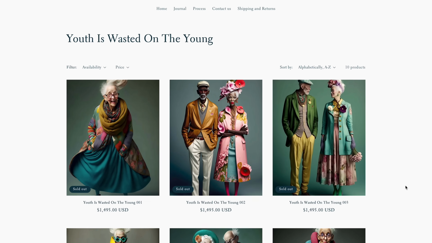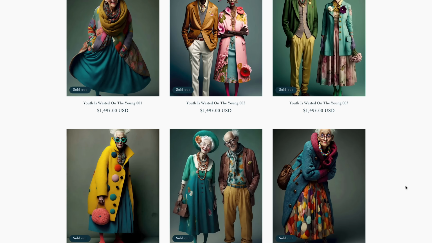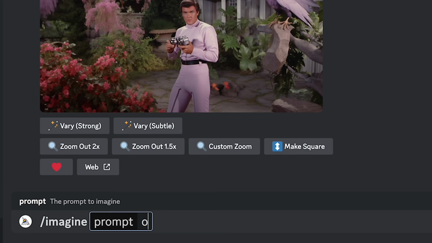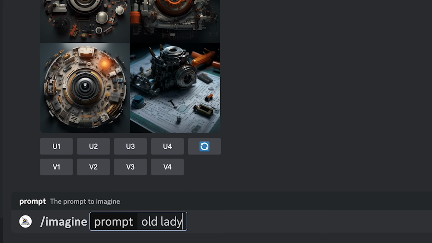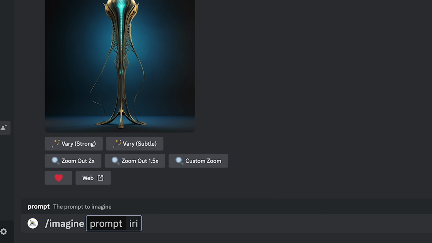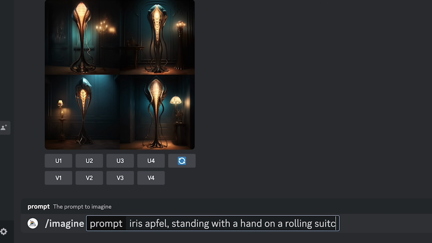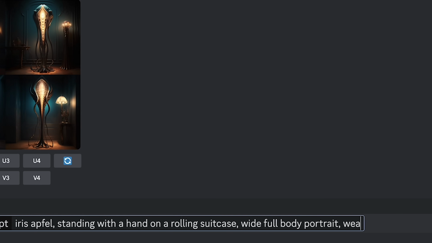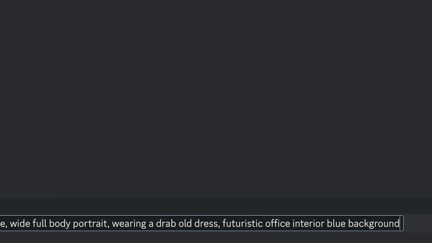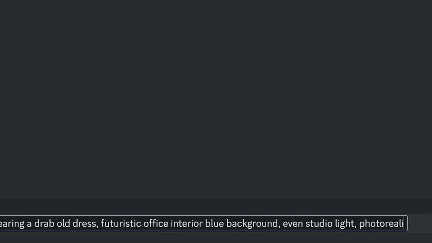colors, composition, lighting, etc. So using Jonas Peterson's $1,500 per print series as inspiration, let's create our own spunky old lady series. Instead of typing old lady, it's better to use the name of an actual spunky old biddy like American fashion icon Iris Apfel. So let's go with Iris Apfel standing with hand on a rolling suitcase, wide full body portrait, wearing a drab old dress, futuristic office, interior blue background, even studio light, photorealistic.